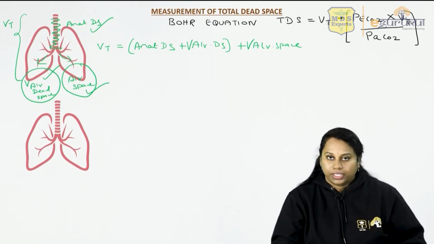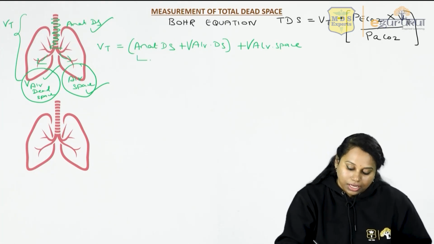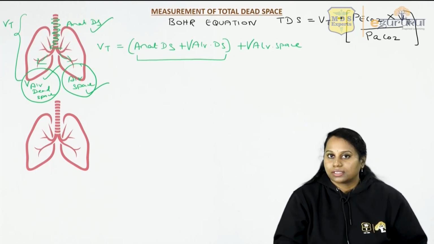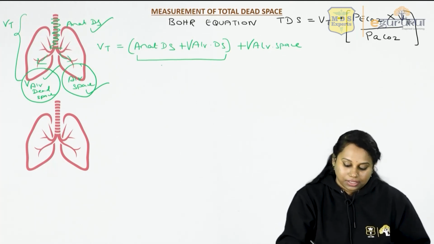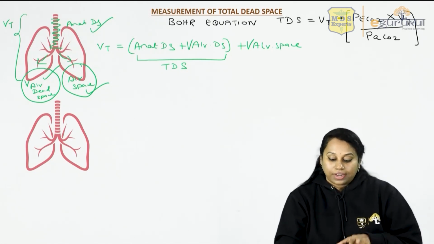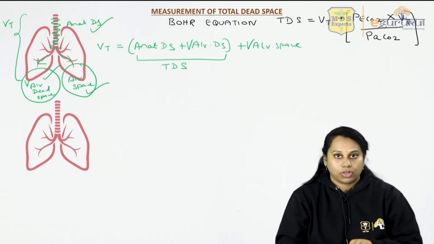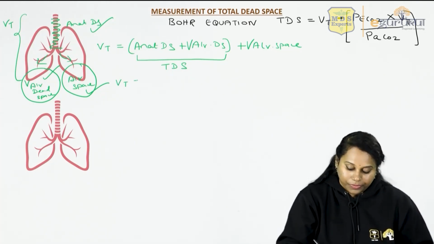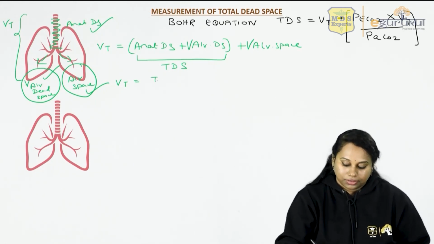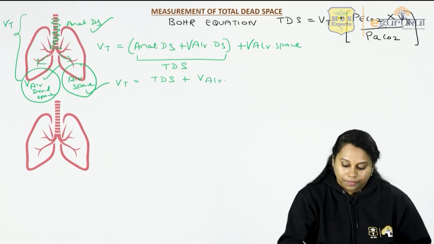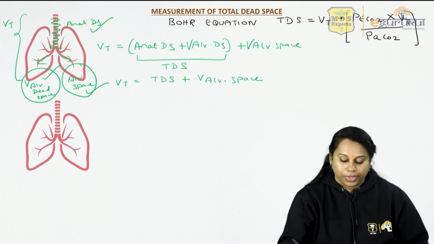I've just added all the three, that's all. What is anatomical dead space plus alveolar dead space? It is total dead space. So instead of anatomical dead space plus alveolar dead space, I can write total dead space. So now the equation becomes: tidal volume equals total dead space plus volume of alveolar space.